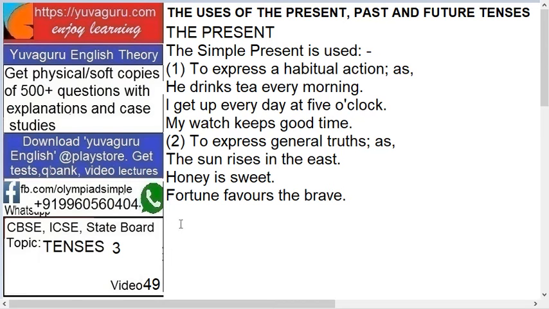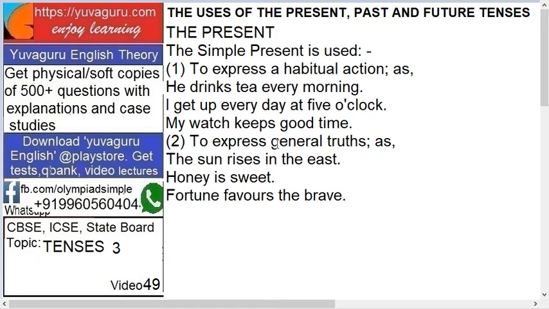Firstly, there are many points where the simple present is used and how to use it. So first, to express the habitual action, means he drinks tea every morning. Means you don't know whether he has drunk today, whether he is drinking today or anything. He drinks tea every morning. Means I go to walk every morning. I get up every day at 5 o'clock. My watch keeps good time. So it means habitual action.